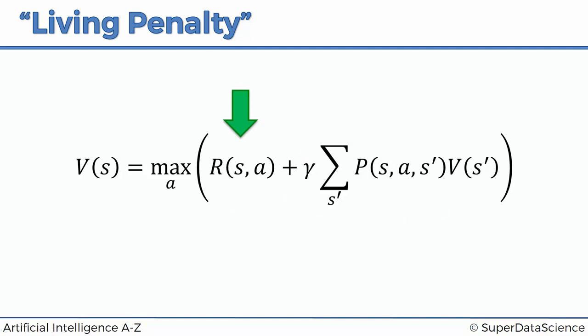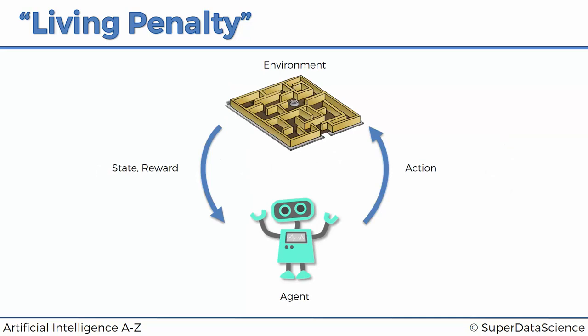Now remember, previously, when we talked about how reinforcement learning works, we said we have an agent and it performs actions in the environment, and as a result of that, it gets a new state in which it's now in and a reward for that action. Well, so far in our example, we've only been getting rewards at the very end, either if we get to the finish line or if the agent ends up in the fire pit, he gets a +1 or a -1 reward. But that is a very simplistic approach to reinforcement learning, and in more realistic scenarios, you will likely have rewards throughout the journey, not just at the very end.